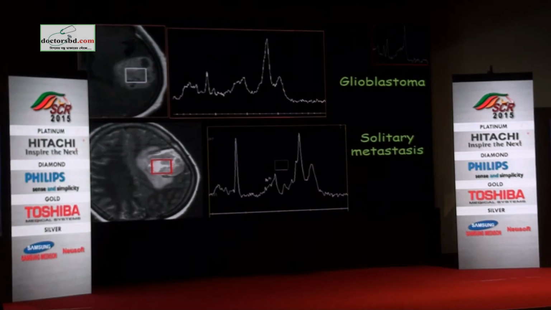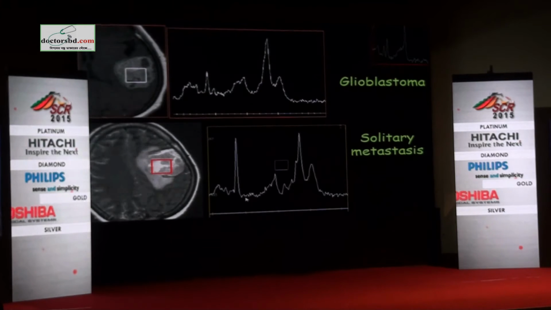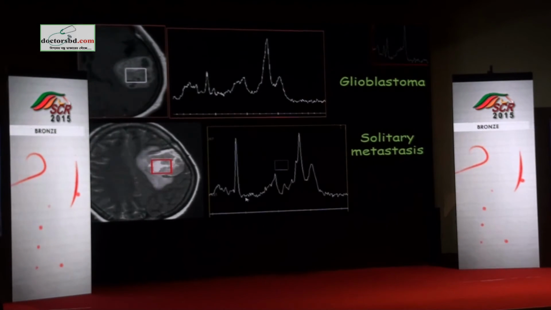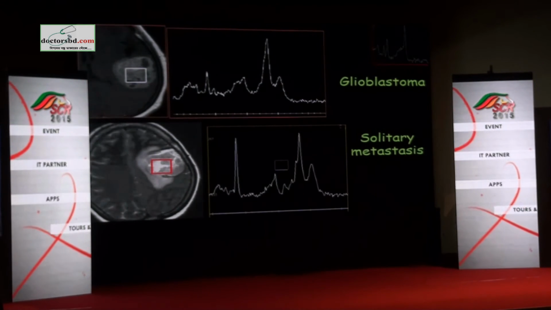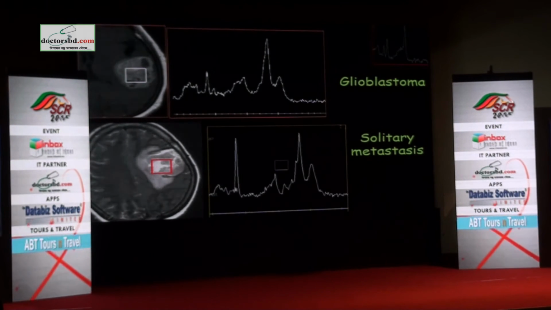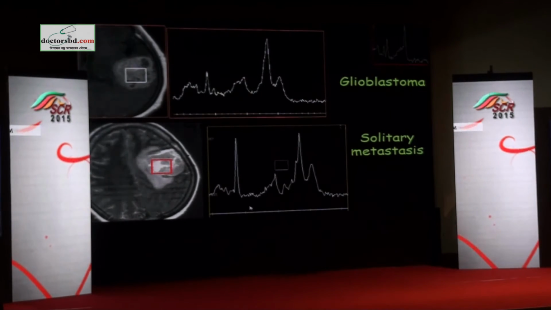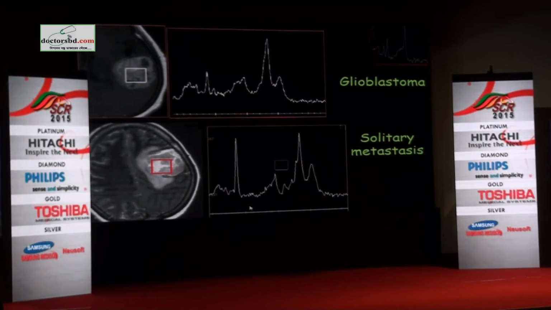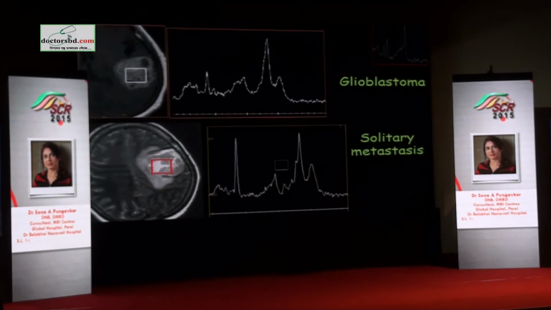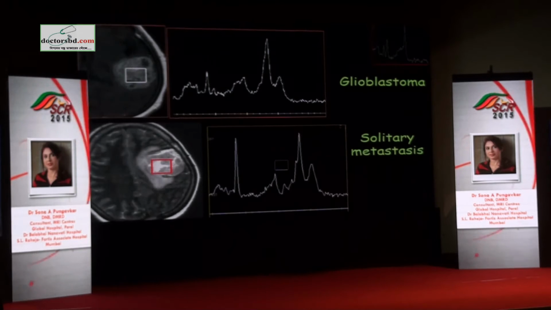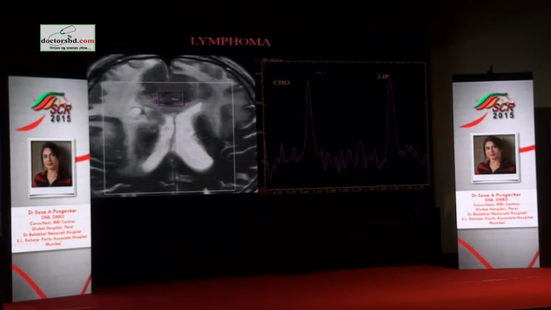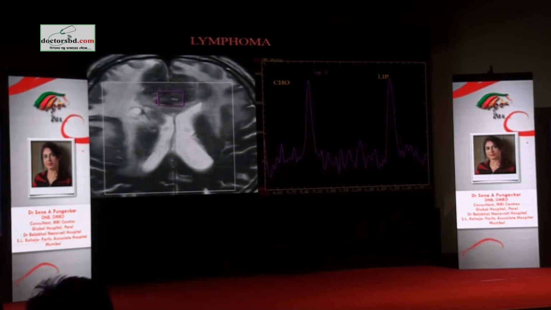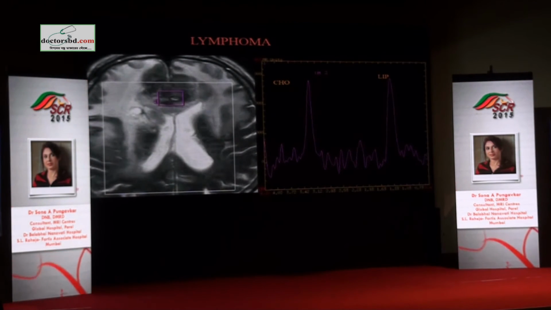Why was I very sure this is not Na? Because I don't have a creatine peak here. We spoke about this. Creatine is made in the kidneys and transported to the brain. That means all neuronal tissue should have had creatine, but there is no creatine here. And the choline peak is very tall. So I was very sure we're looking at a non-glial neoplasm. It complemented my morphological diagnosis, and I gave a single diagnosis for this, solitary metastasis in an unknown primary. And this patient was worked up and was found to have a breast carcinoma. So we can rely on spectroscopy if we understand it properly.